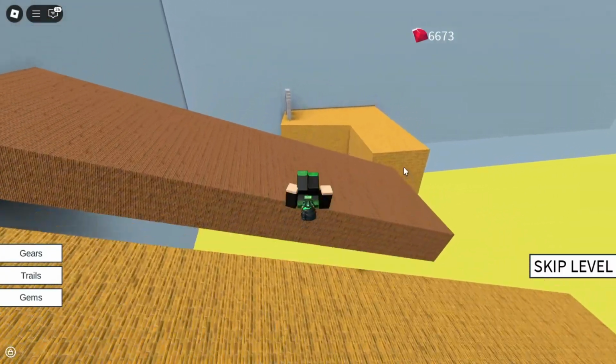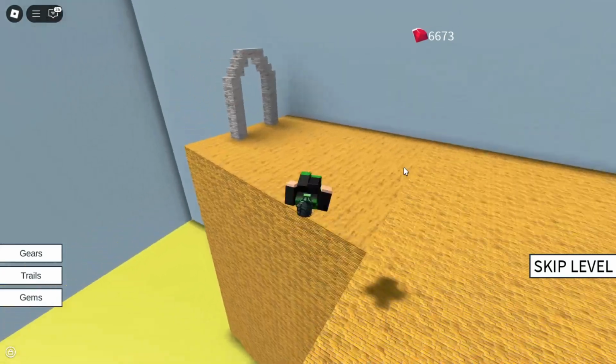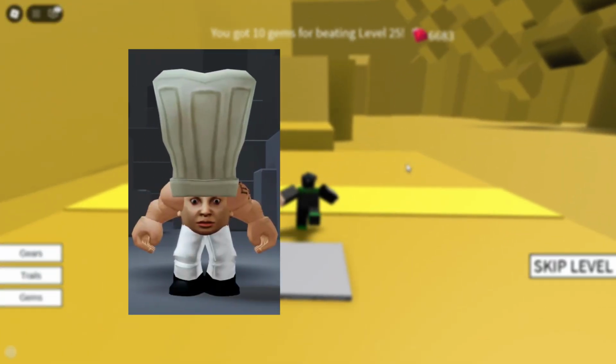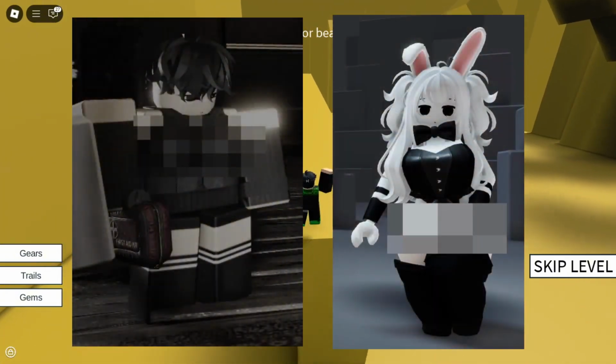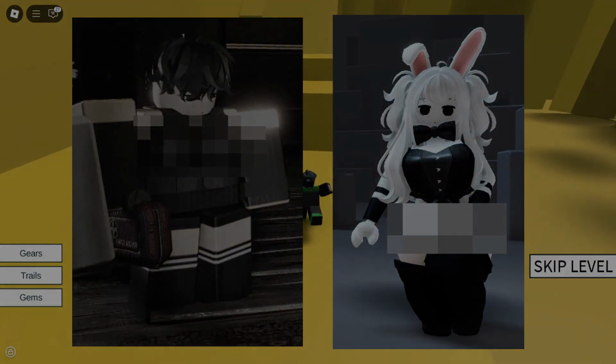Still, this feature has its downsides. Some combinations end up looking awkward or sometimes inappropriate. I mean, take a look at these avatars and tell me what you think.